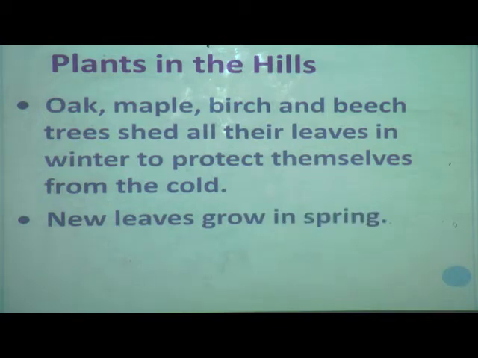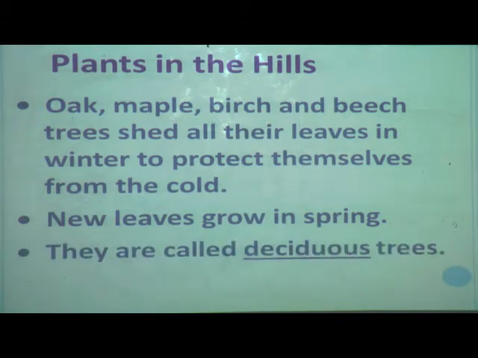These types of trees are called deciduous trees. It means the trees which shed their leaves in a particular season and after that grow new leaves again. The trees which grow in hills shed their leaves in winter to protect themselves from the cold.